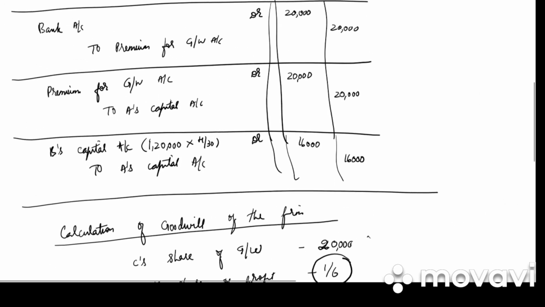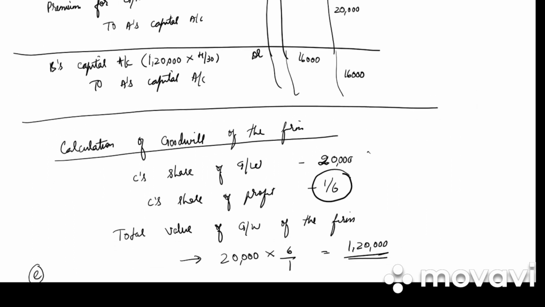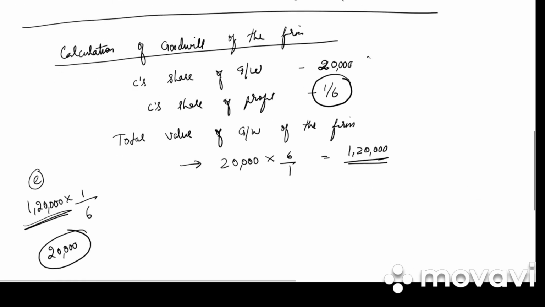So this was again a different kind of problem जिसमें सिर्फ एक ही पार्टनर ने sacrifice किया है and the other partner is gaining. Whenever the other partner gains, he has to give that gain part of goodwill to the sacrificing partner. And in this case, how do we find the goodwill of the firm?